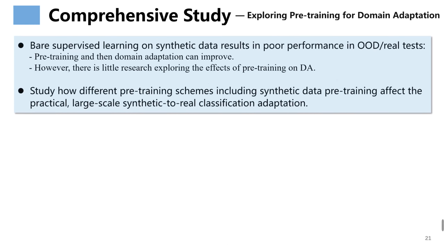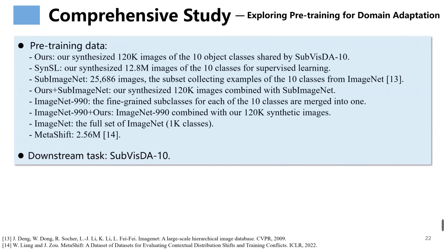In previous experiments, we observed that bare supervised learning on synthetic data results in poor performance in OOD, real tests, and pre-training and then domain adaptation can improve. However, to our knowledge, there is little research exploring the effects of pre-training on DA. We thus study how different pre-training schemes including synthetic data pre-training affect the practical, large-scale synthetic to real classification adaptation. These are the pre-training data and downstream task in the empirical study of exploring pre-training for domain adaptation.